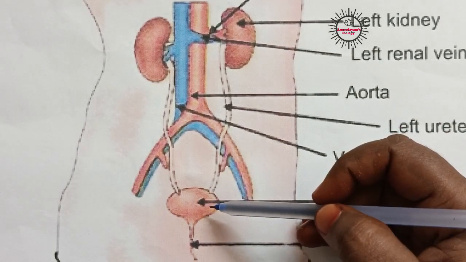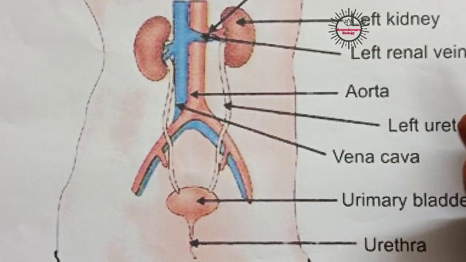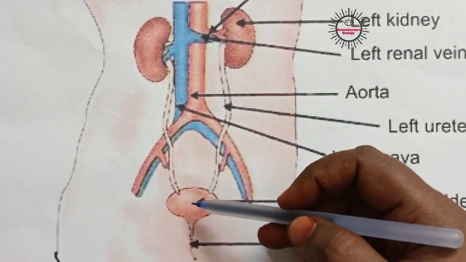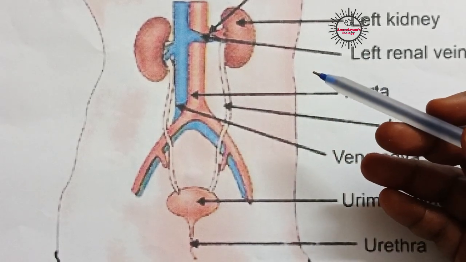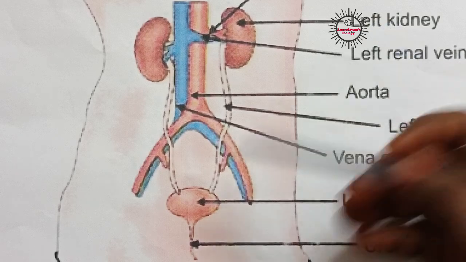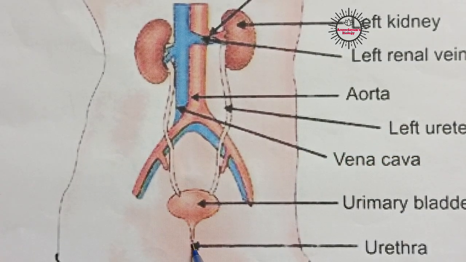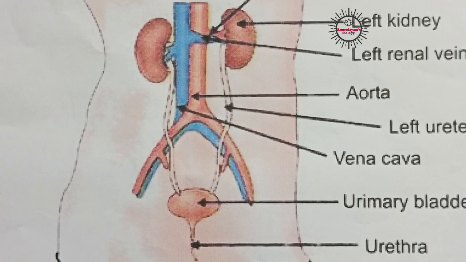Usually the storage capacity of the urinary bladder is 700 to 800 ml of urine. After crossing this limit, the urge for urination starts. The opening of the urinary bladder is called the urethra. This urethra contains a valve, which is under our nervous control.